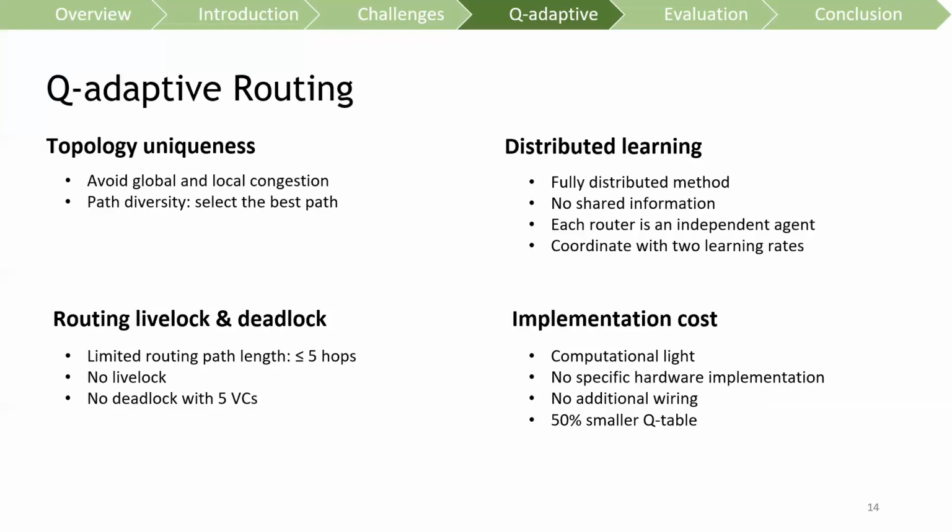For the implementation cost, queue-adaptive routing is a computationally light solution. It does not require any specific hardware implementation. It does not require any additional wire connection. It also uses a smaller queue table to save router memory.